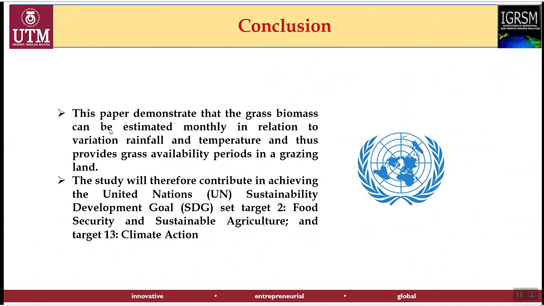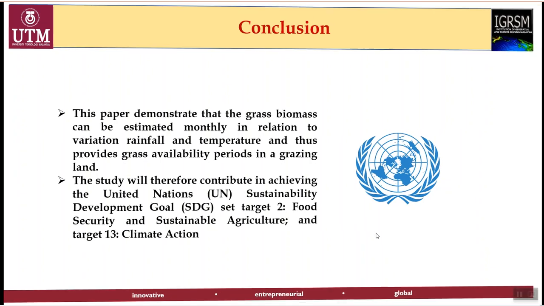In conclusion, this paper demonstrates that grass biomass can be estimated monthly in relation to the variations of rainfall and temperature, and thus provides grass availability periods in a grazing land. The study will therefore also contribute to achieving the United Nations Sustainable Development Goals, target 2, that is food security and sustainable agriculture, as well as target 13, that is climate action.